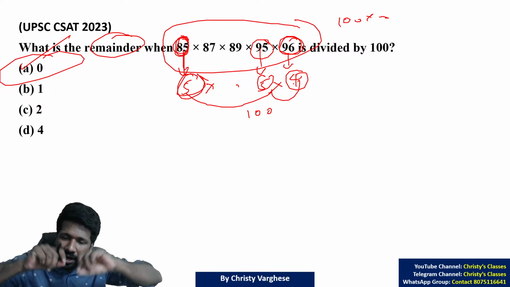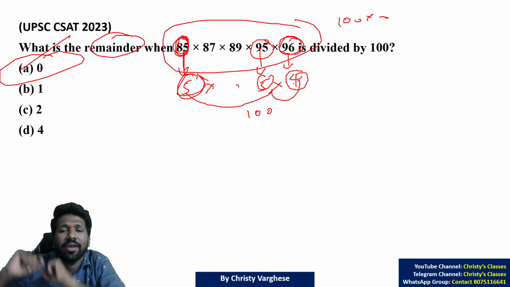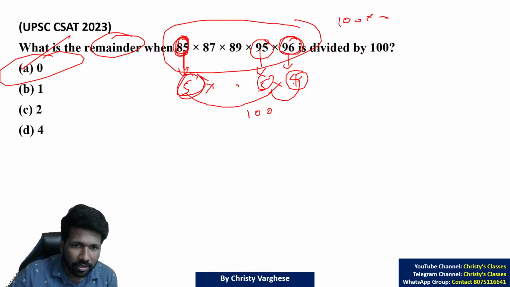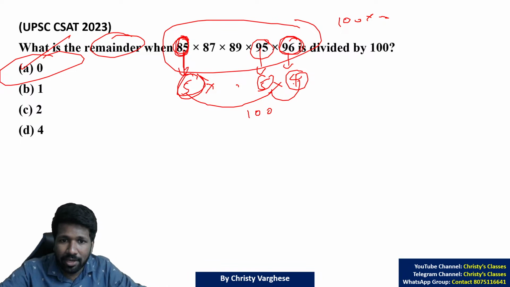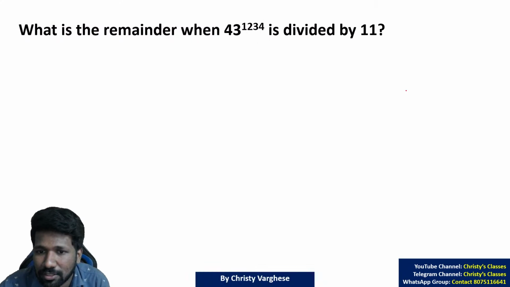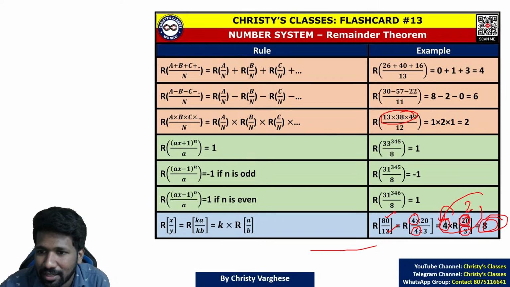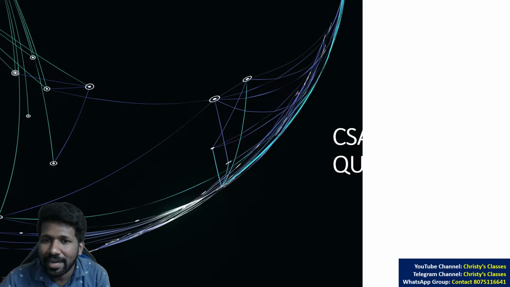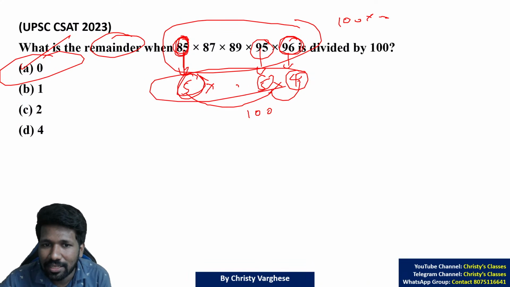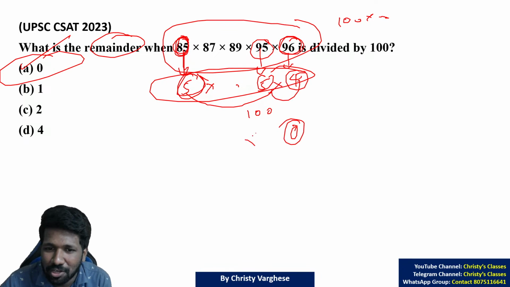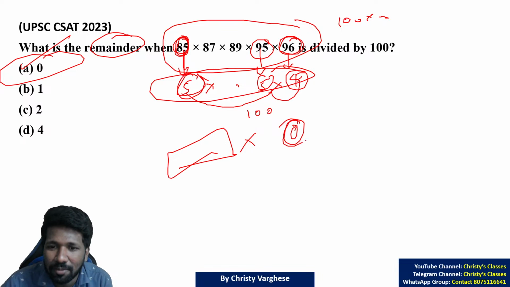If you take 5 by 100 remainder, 5 by 100 remainder, 4 by 100 remainder and multiply it, or if you multiply and take the remainder, the result is the same. That is what this rule is saying. That is why we are multiplying that, and we understand that this remainder is going to be 0. That 0 remainder into whatever other remainder will be 0 remainder.